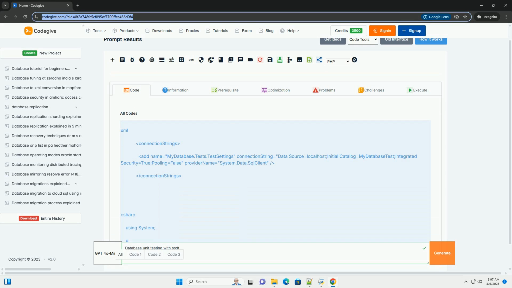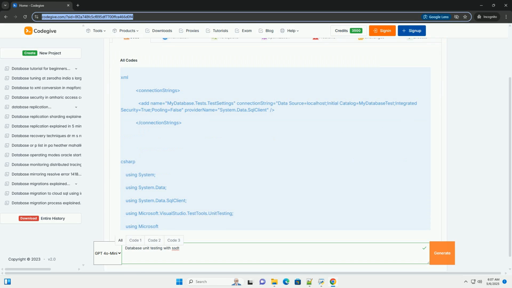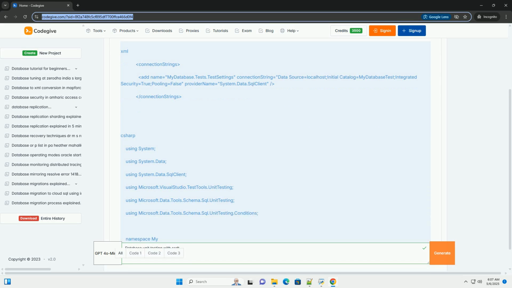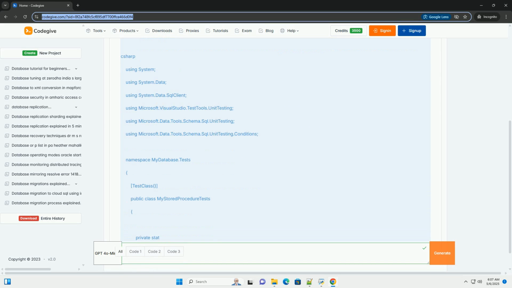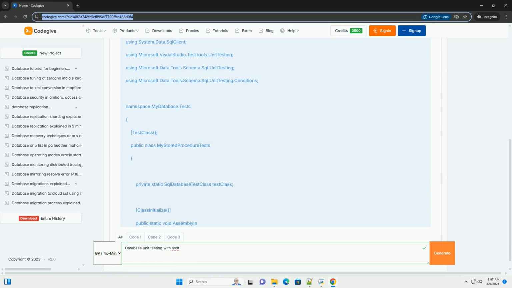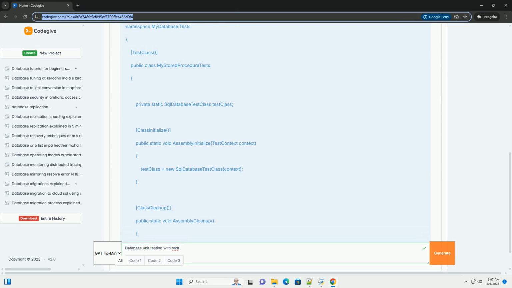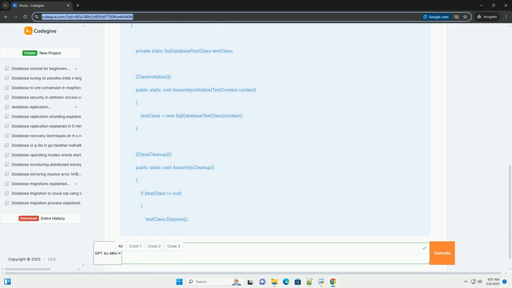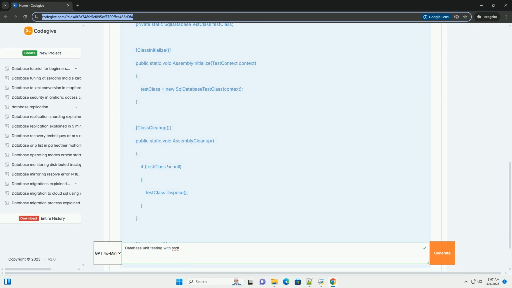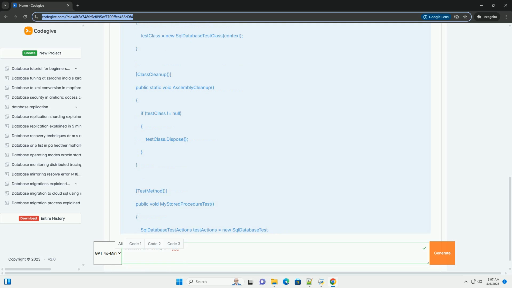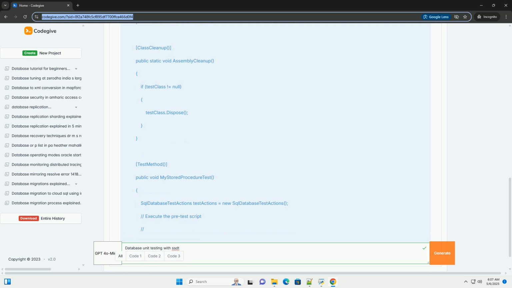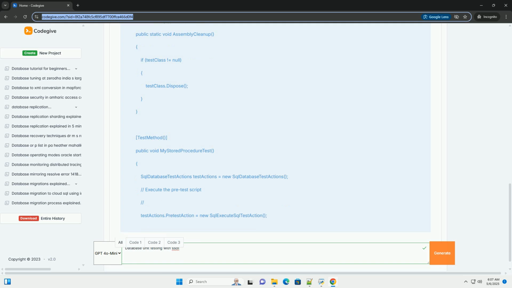Database Unit Testing with SSDT, a comprehensive guide. This tutorial will guide you through the process of setting up and performing database unit testing using SQL Server Data Tools, SSDT, within Visual Studio. We'll cover the fundamentals, the tools involved, best practices, and provide a detailed code example.